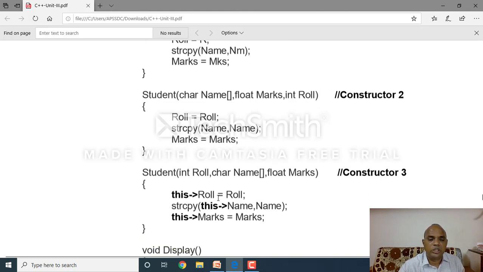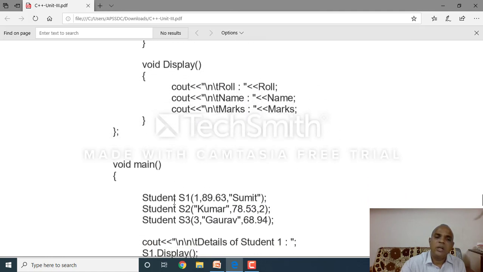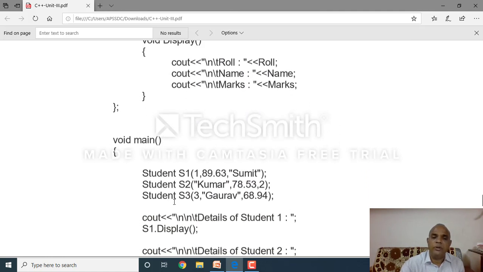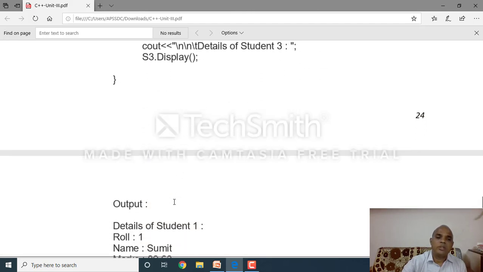Then here I used the this operator. The this operator is a pointer variable. It holds the address of the S3 object, the current object address. Which is the current object? S3 is the current object. Clear, all of you? This is a 2 marks question, a guaranteed question in externals: write and explain the this operator or this pointer. Clear, all of you? This is the example for the this operator.